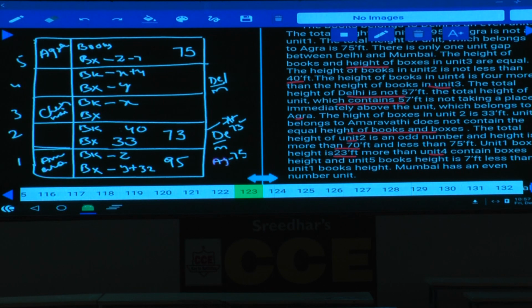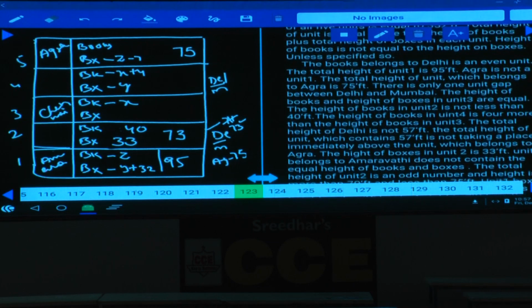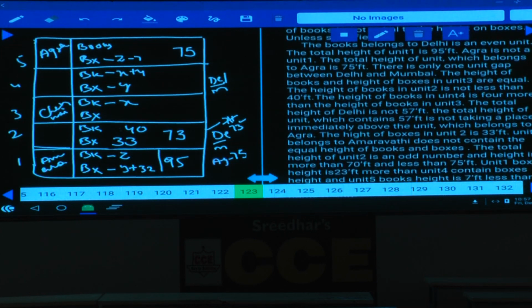And Mumbai has an even number unit. As Mumbai has an even number unit, tell me what are the different possibilities we can have with this. Suppose the remaining allows it. Now here the total value must be how much? The value must be 95. If it is 95, then what should be the value of this? Now y plus 32, and x plus 4. 95 minus 32 is how much? Any clue regarding this one? 1 plus?